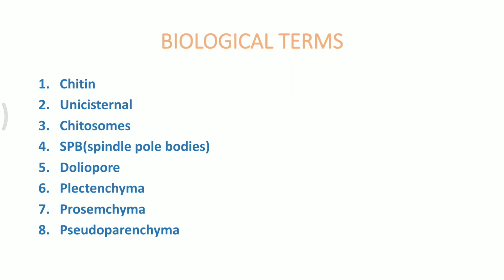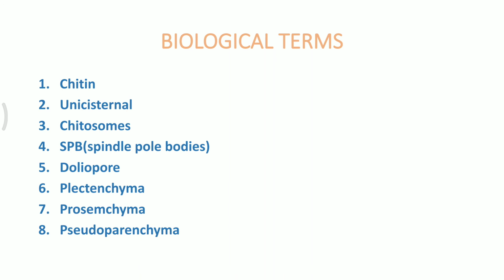There are a few terms which we should discuss. Chitin is the outermost covering of the cell wall in fungi. Unicisternal is a condition in which there is the presence of endoplasmic reticulum as well as Golgi apparatus, which helps in transportation of enzymes and proteins in fungi.